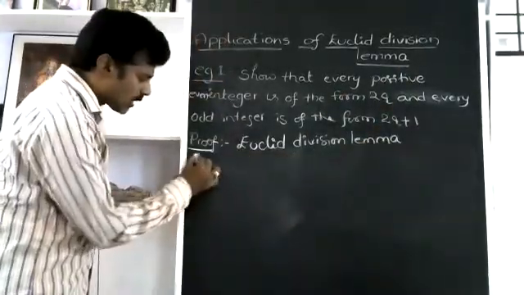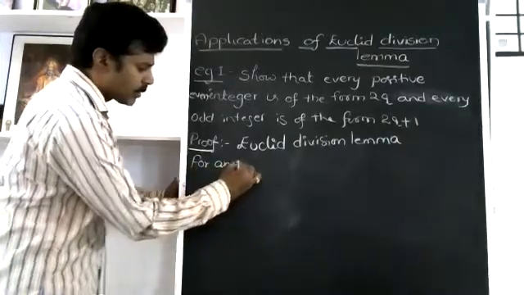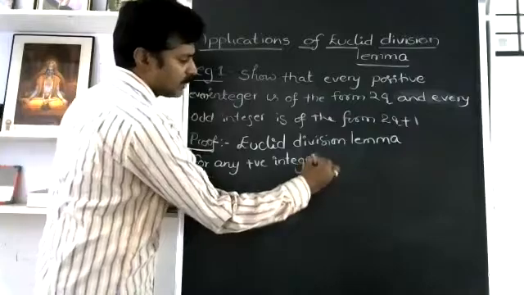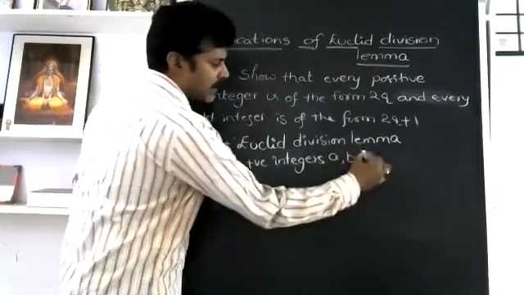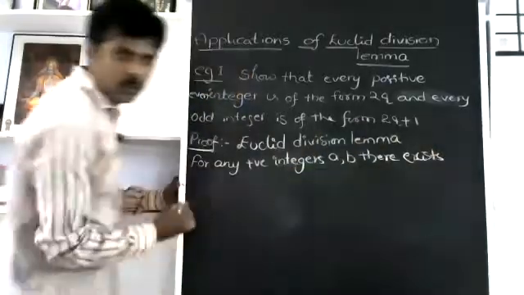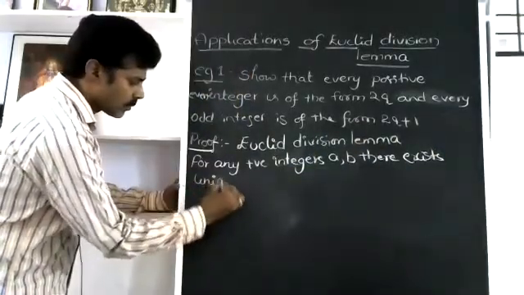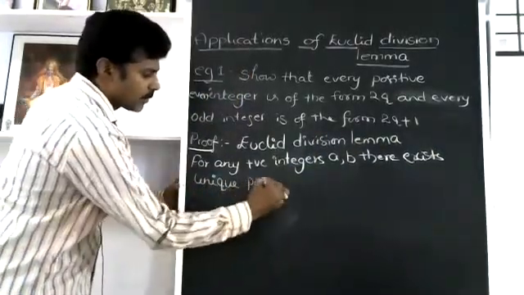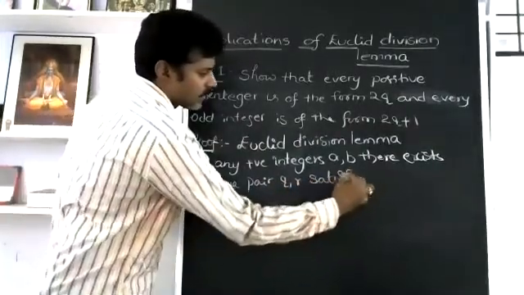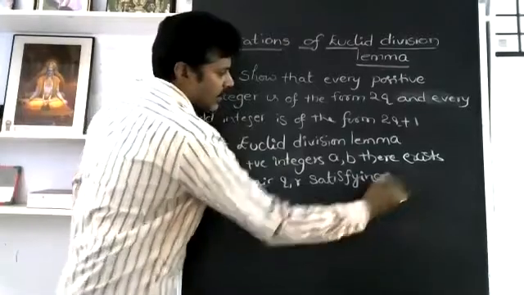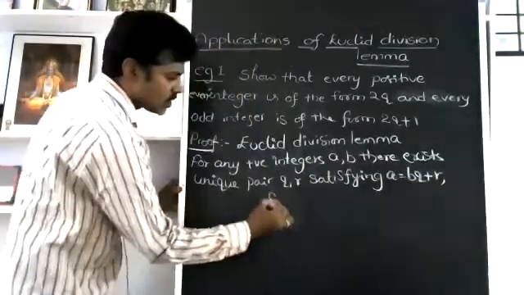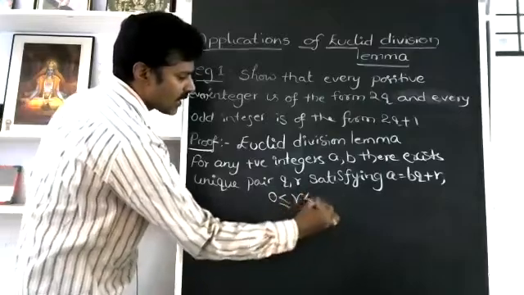So we'll start with: for any positive integers a, b, there exists a unique pair q, r satisfying a = bq + r, where 0 ≤ r < b.